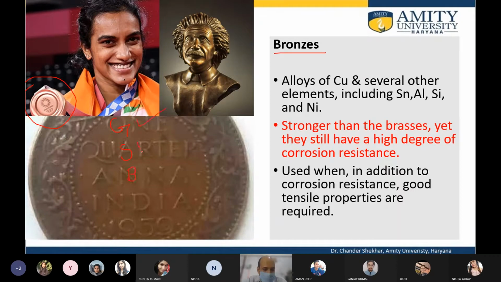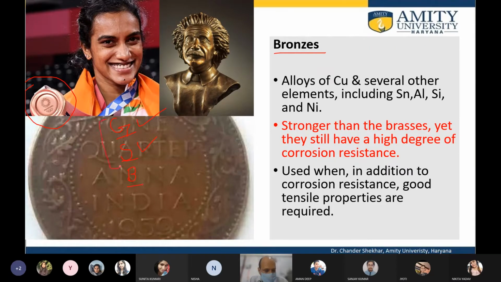Gold as a pure metal. Definitely gold is also added, doped, or alloyed with other elements in order to increase the properties, but the majority of the component in the alloy is still gold. So it's a gold medal. It used to be. Nowadays it is just a coating of gold on top of the silver medal. So then the silver medal and then the bronze.